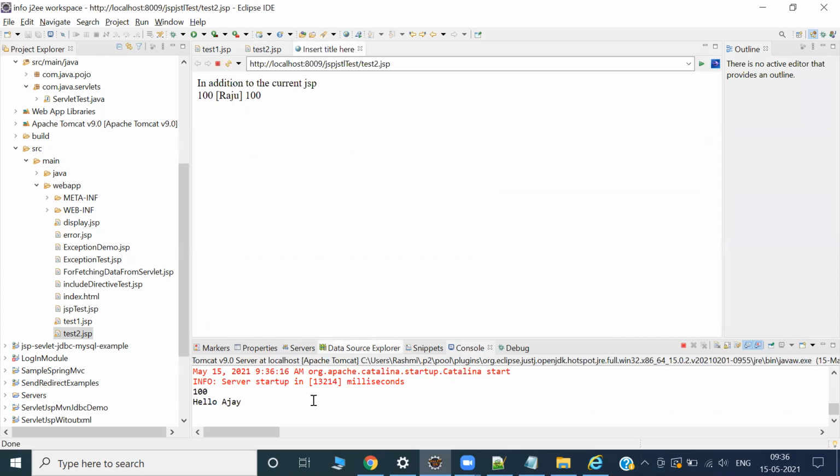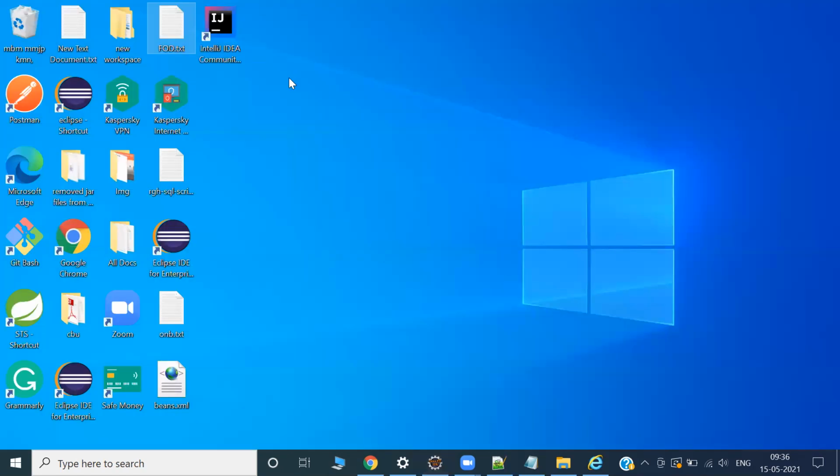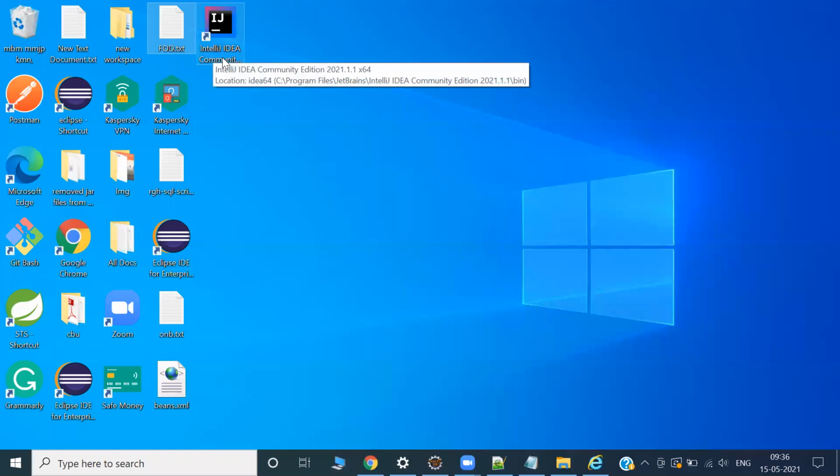The first time I'm getting slow because I installed more software. Going forward, I don't want to. What I have done now is install IntelliJ IDEA. IntelliJ IDEA is huge, it takes around 550 plus MB of data.